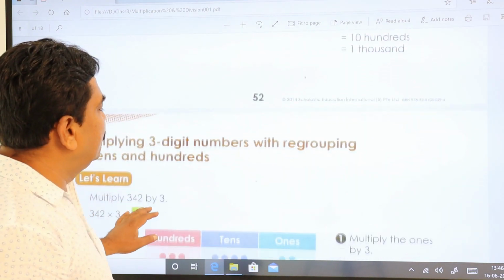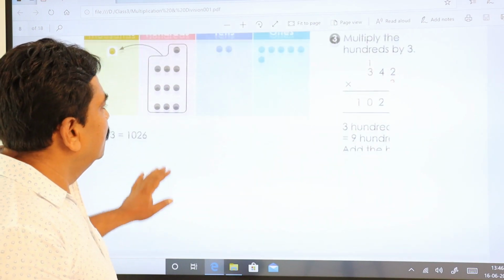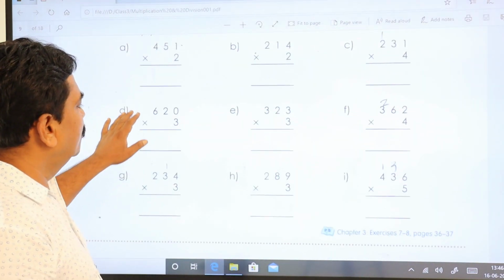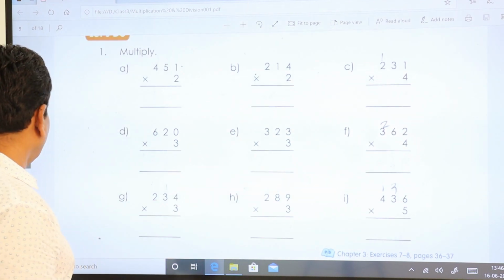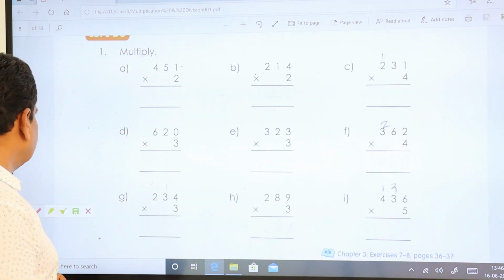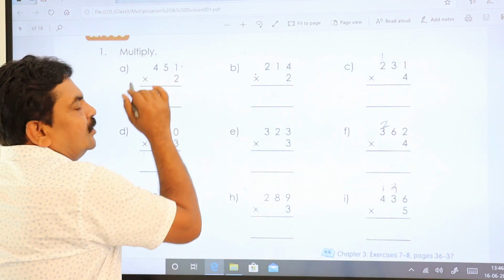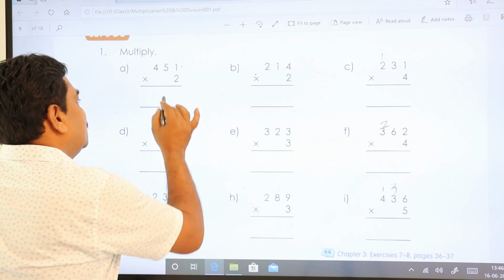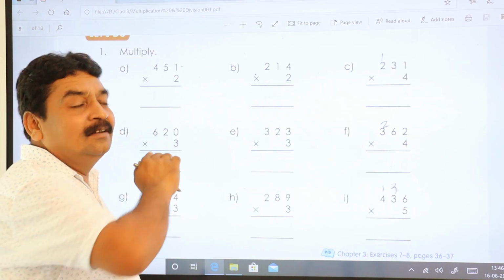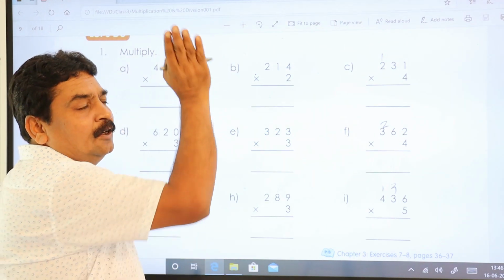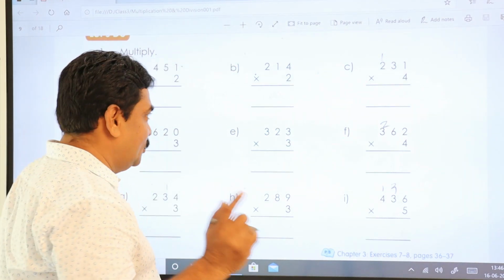Now we'll go to 3-digit numbers. You can all finish this. We'll see this now. I'll do each and every problem. You don't worry. You just understand, it is enough. 2 ones are 2. Only a single number there. You just write it down. If you get a double number, then you write it down on the side and think. One's value, you keep it down. Tens value, you carry forward to the next number as I told you.